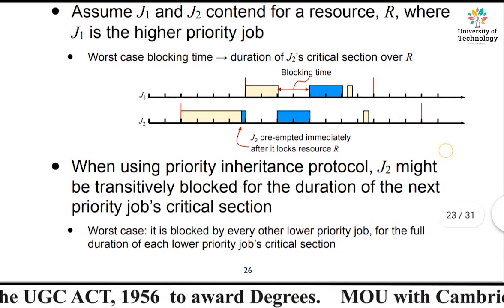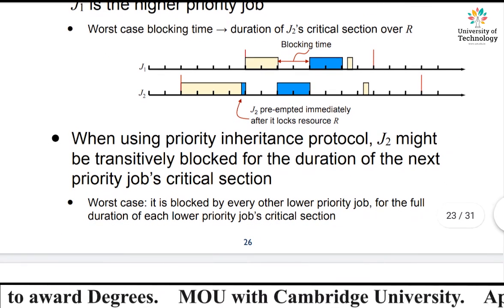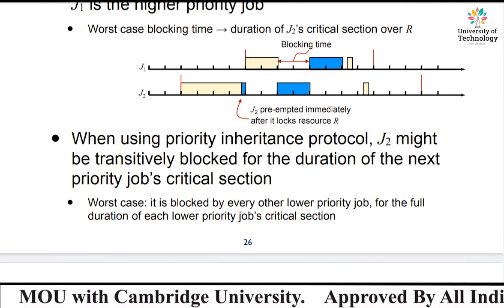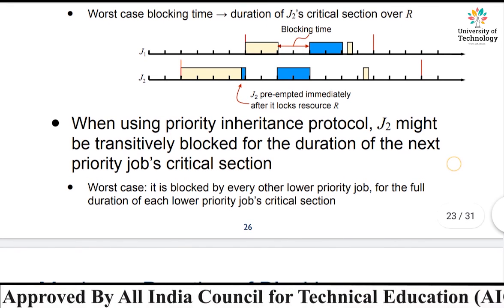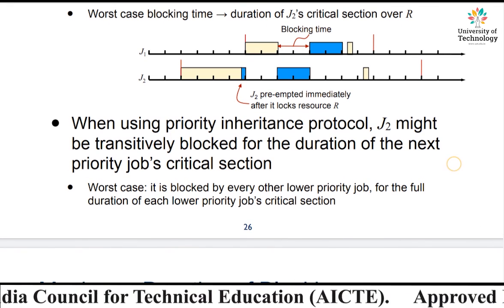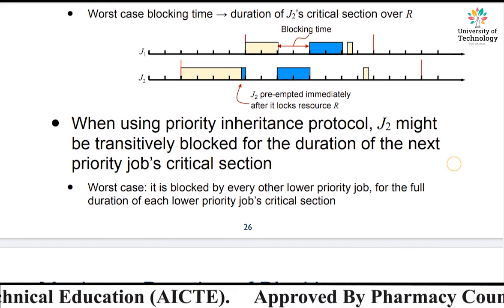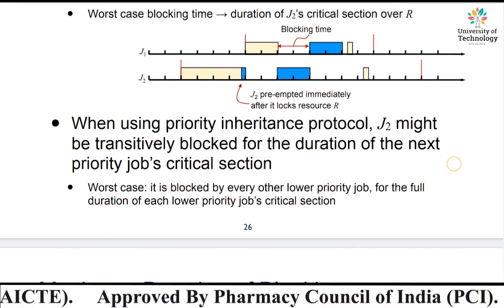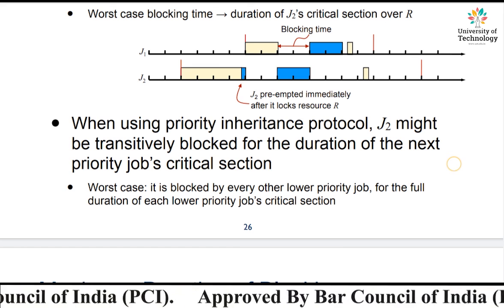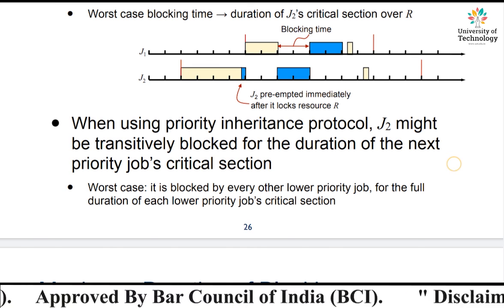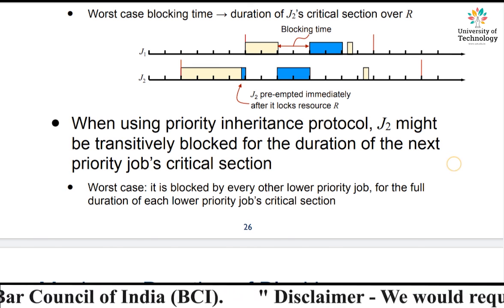When using the priority inheritance protocol, J2 might be transitively blocked for the duration of the next priority job's critical section. What they are trying to say is that when we use the priority inheritance protocol, J2 might be transitively blocked for a particular time slot.